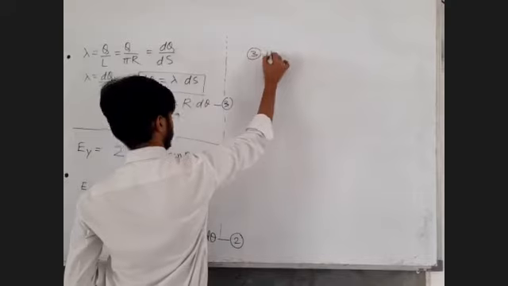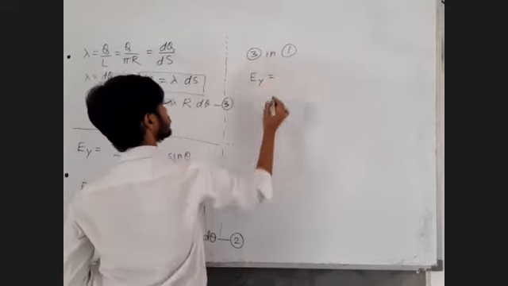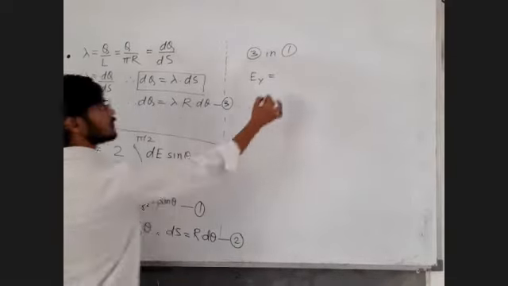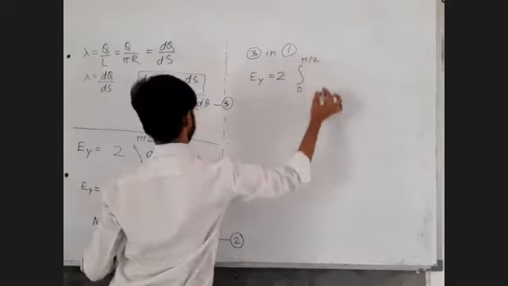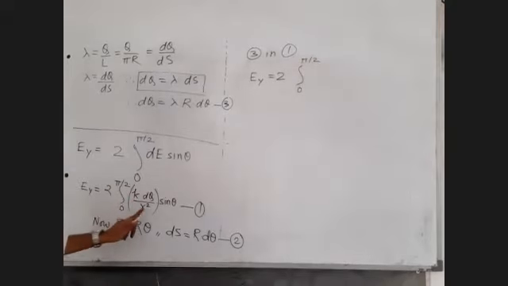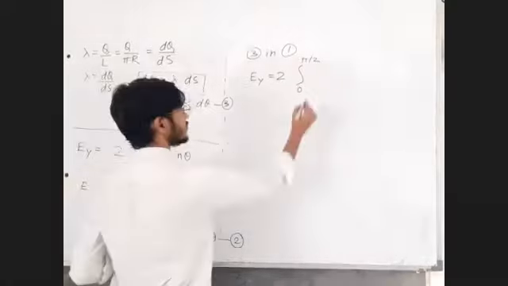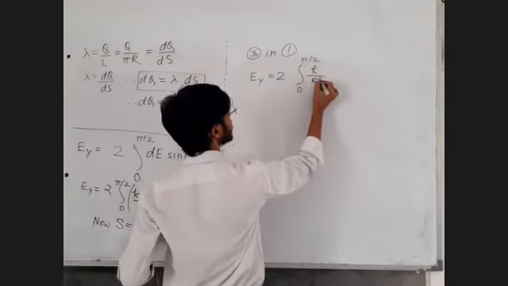In equation 1, total electric field will be equal to 2 as it is, integration 0 to pi by 2 as it is, k into dq upon r square into sin theta. K upon r square is constant, so you can take it out of the integration. Small r can be replaced by capital R because it is the radius of the circle.